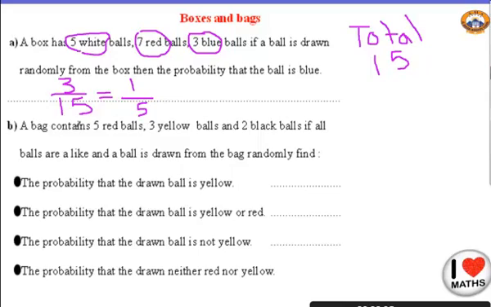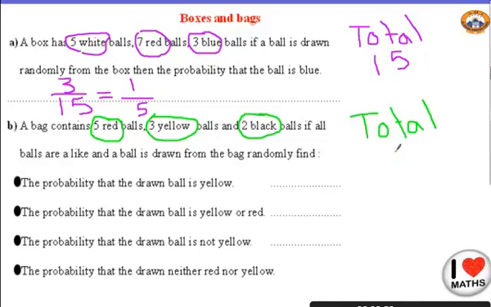A bag contains 5 red balls. So first I will circle the 5 red balls and 3 yellow. So I will circle the yellow, 3, and 2 black. Before starting, what do I have to do? Super! I need to find my total. Okay, 5 plus 3 equals 8. 8 plus 2, 10. So my total is equal to 10.